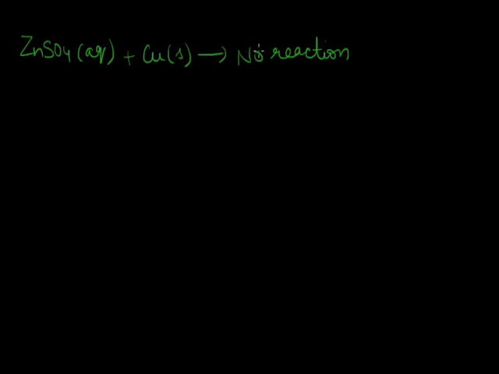This means that zinc is more reactive than copper, and copper, being less reactive than zinc, cannot displace zinc from its salt solution. However, if we put gold or platinum strip in copper sulfate solution, then copper is not displaced by gold or platinum, thus gold and platinum are less reactive than copper.